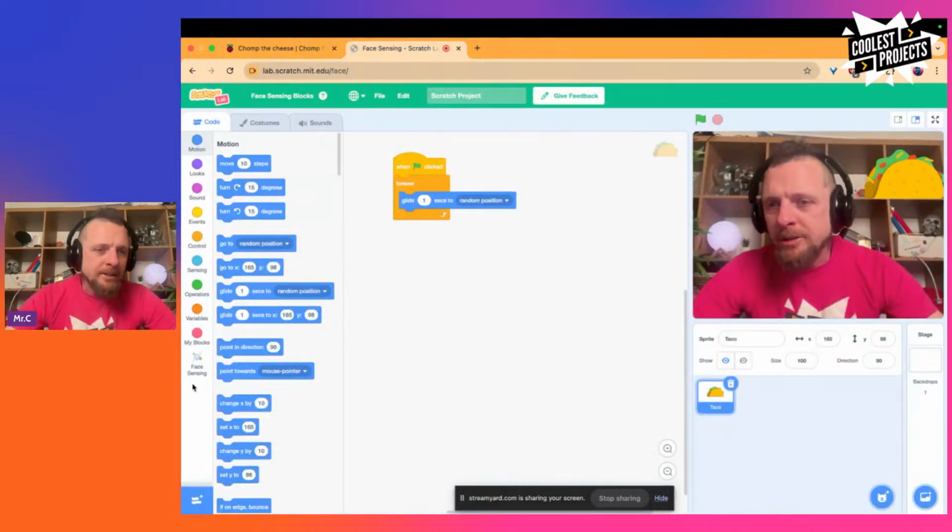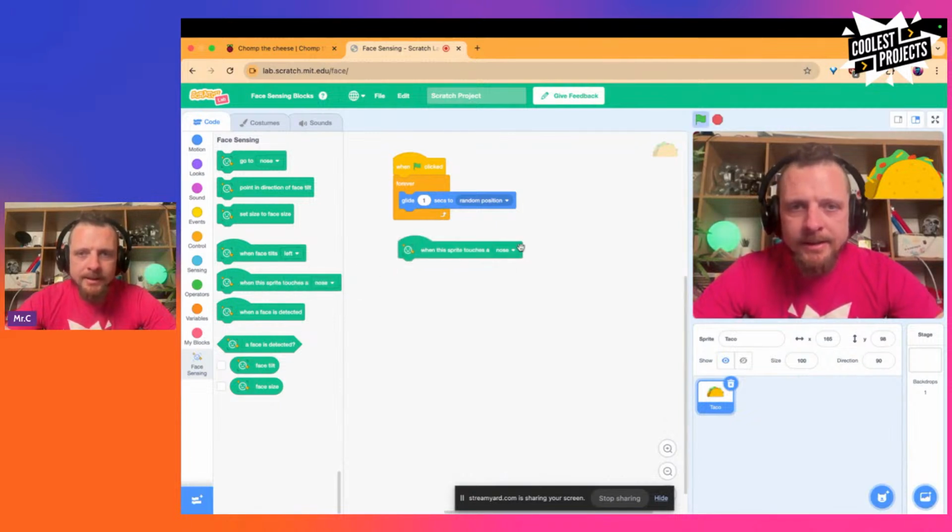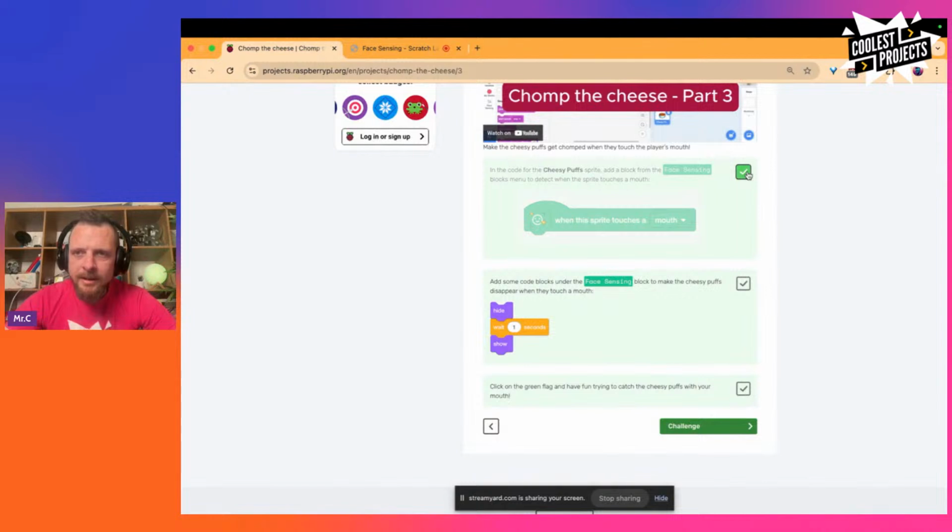Okay, so these are the special blocks that we get in Scratch Lab. These are our face sensing blocks. So we grab this one here, when the sprite touches a mouth. Fantastic. And then we go back to our instructions and switch it off. And now we've got to add some code blocks under the face sensing block to make the Cheesy Puffs disappear when they touch a mouth. So hide, wait, show.